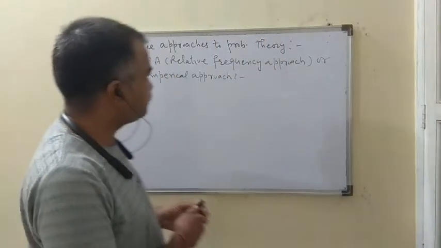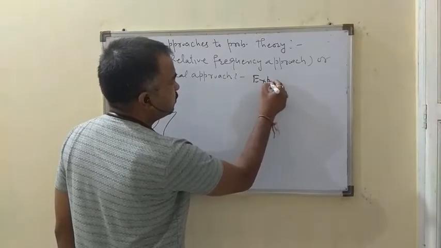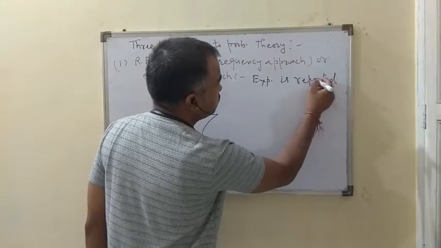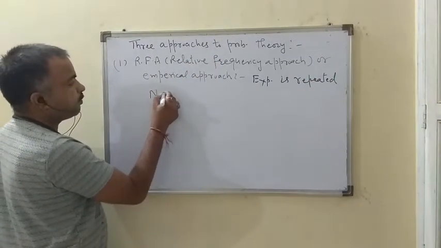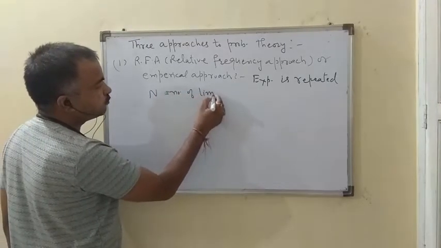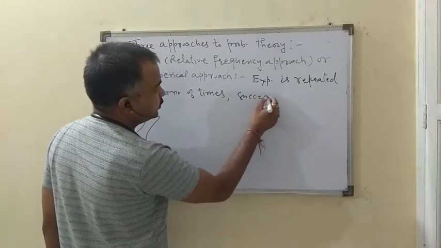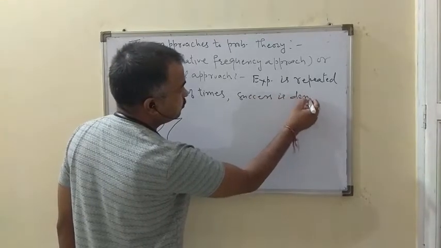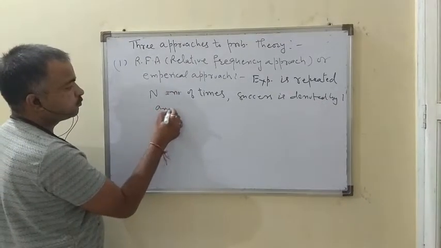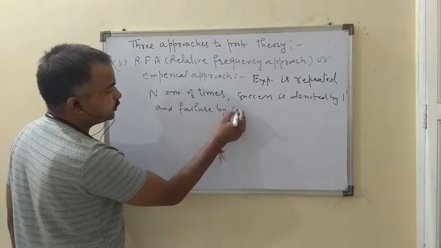Let us see how to do an experiment. The experiment is repeated capital N number of times. Success is denoted by 1 and failure by 0.